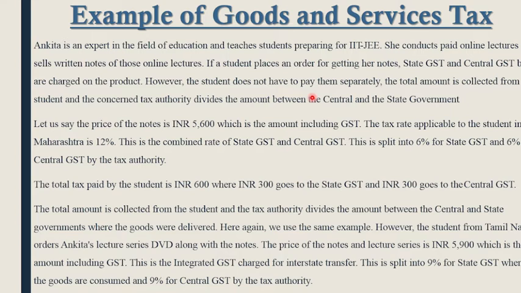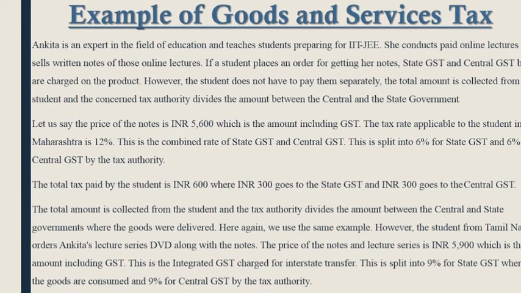and the tax authority divides the amount between the central and the state where the goods are delivered. So this is the example of the goods and service tax. So let's see the next part.